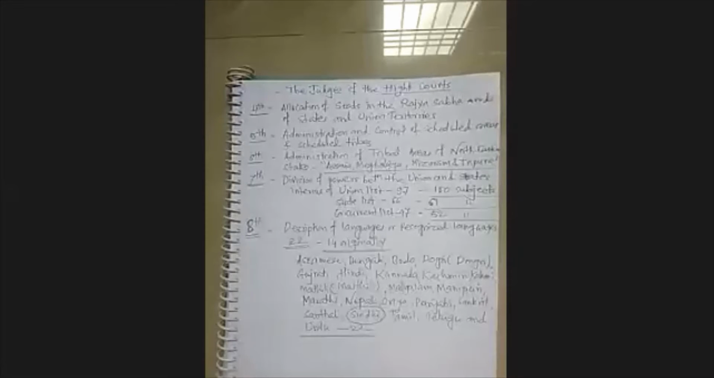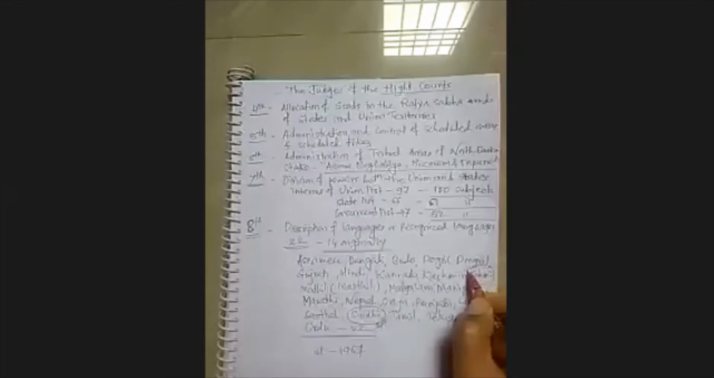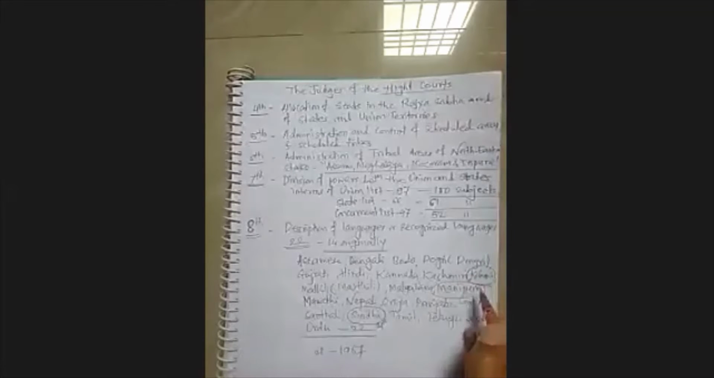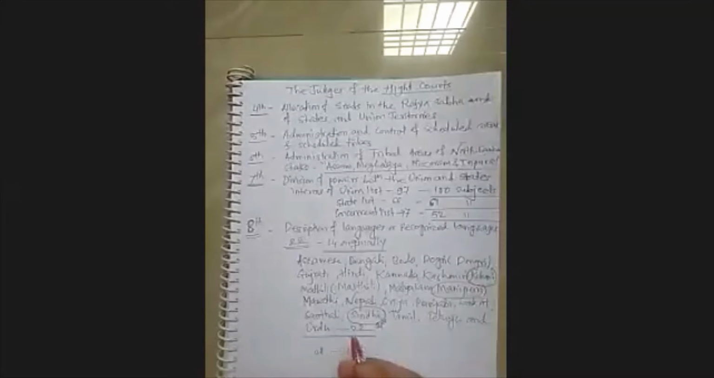Included by the 21st Amendment, that was in 1967. So 21st in 1967. Then Konkani, Manipuri and Nepali. Right, Konkani, Manipuri and Nepali.